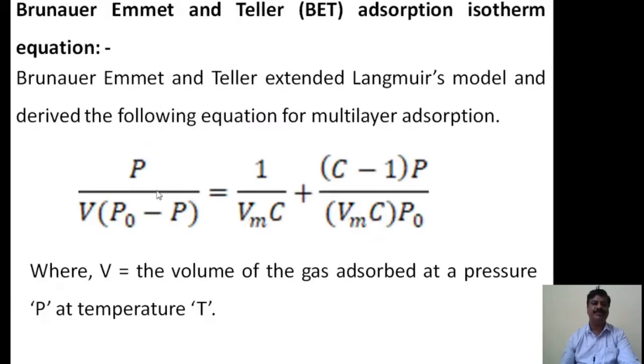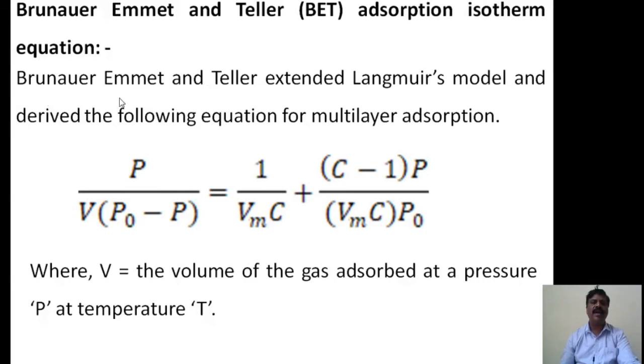Now coming to Brunauer, Emmett and Taylor. It is also called the BET adsorption isotherm equation. What does BET stand for? BET means Brunauer, Emmett and Taylor. It is an empirical formula. For your syllabus only the empirical formula is required. There is no derivation; you need not derive how it was obtained.